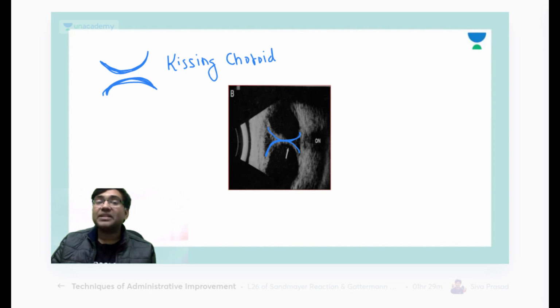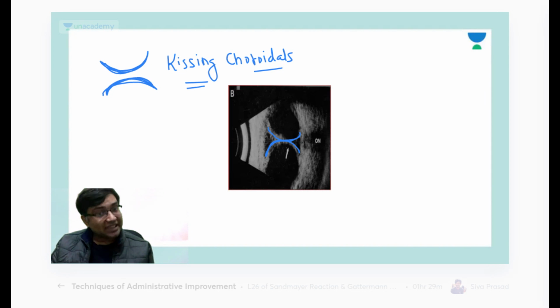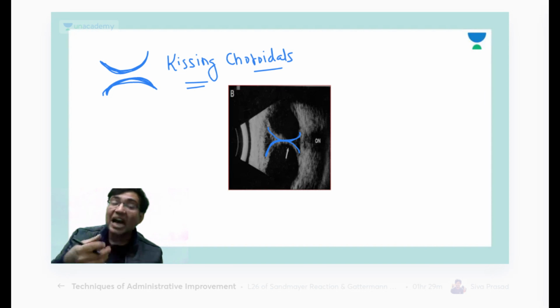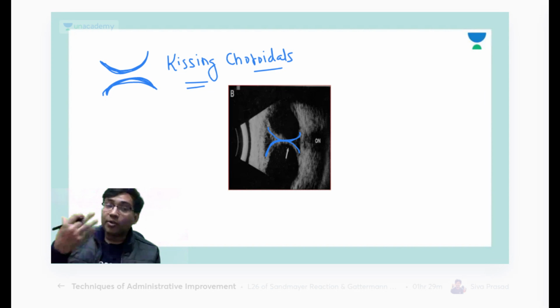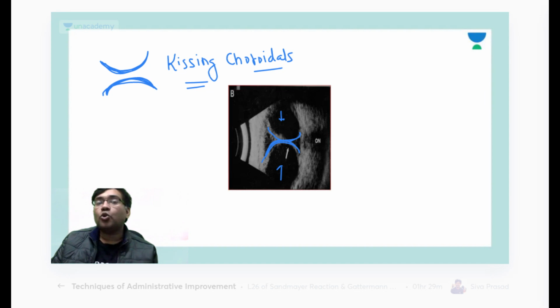So sometimes what happens is, after a glaucoma surgery, like a trabeculectomy, your pressures are decreased so much that there is exudation, massive exudation from your choroidals, from your choroidal arteries. So this is the serous exudation which is beneath the choroid. It is making the choroid go forward, and it is now touching each other, the superior and the inferior choroid. This is a kissing choroidal. So see here, this is a kissing choroidal, and this is a tractional retinal detachment.